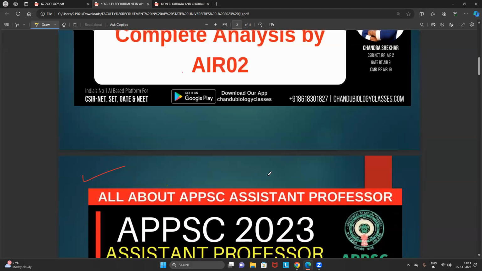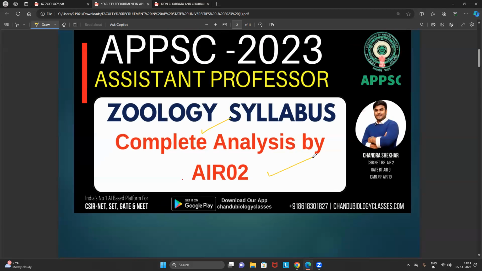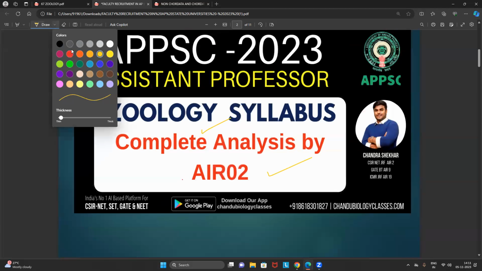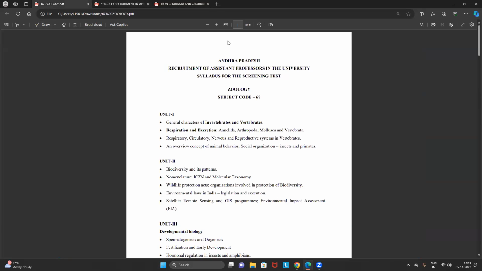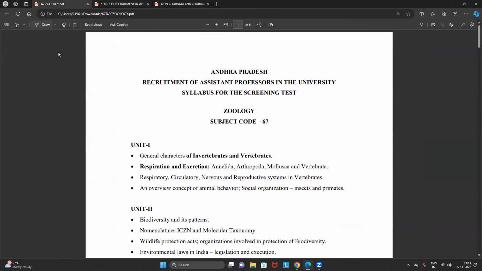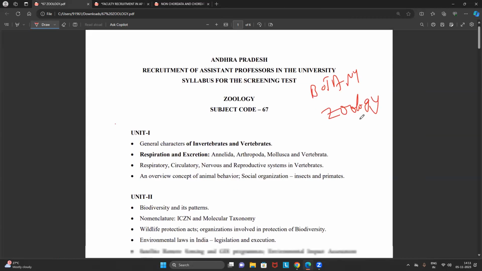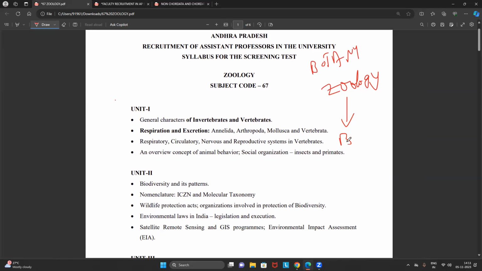Right. So let's do the complete analysis of the zoology syllabus. But before that, I am requesting every botany aspirant and every zoology aspirant to apply compulsorily to the biosciences.